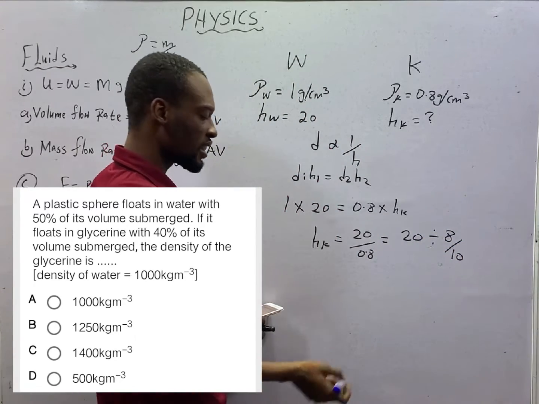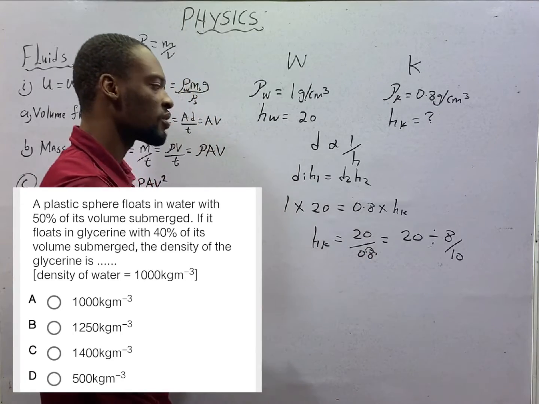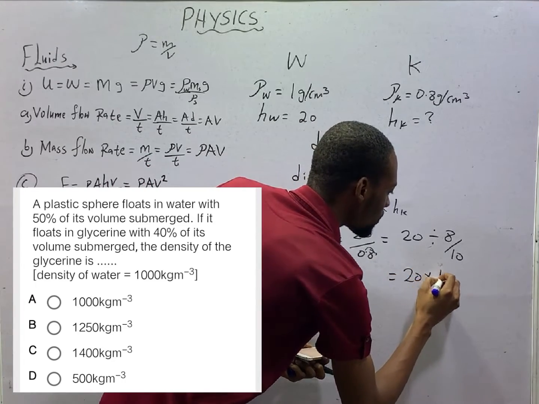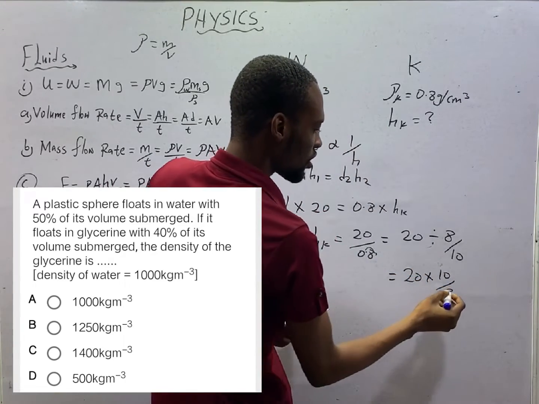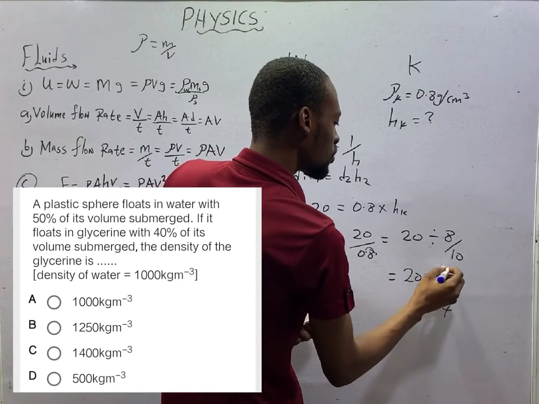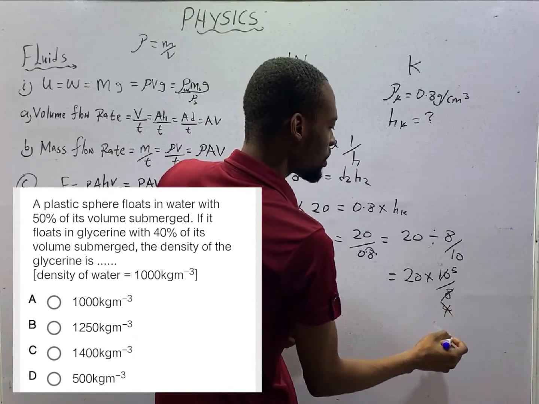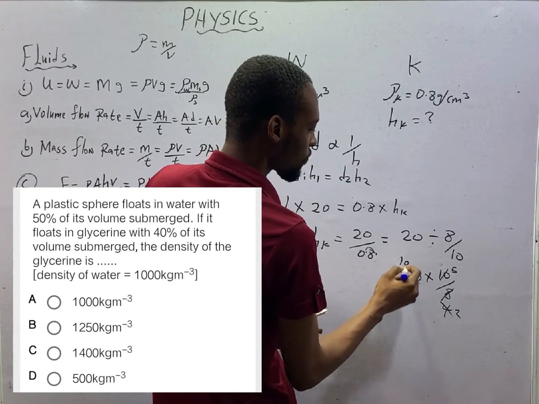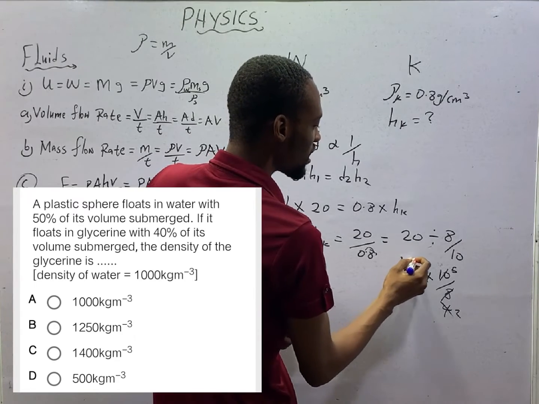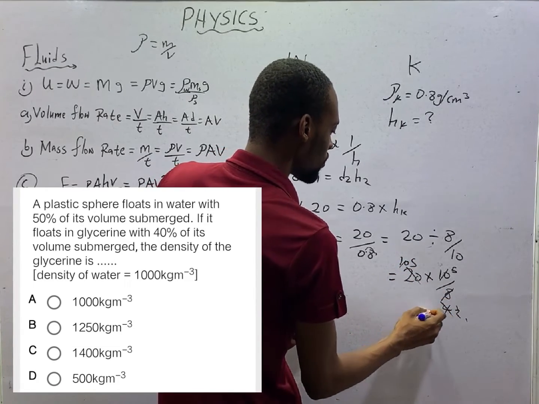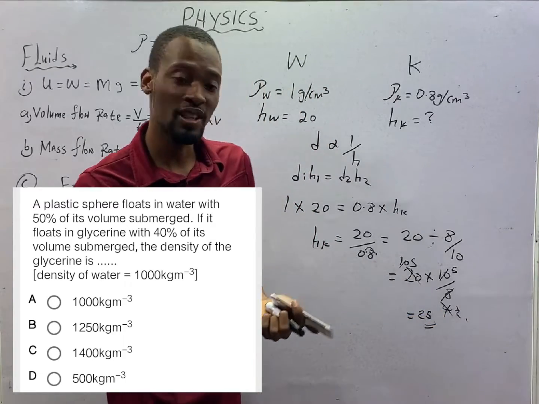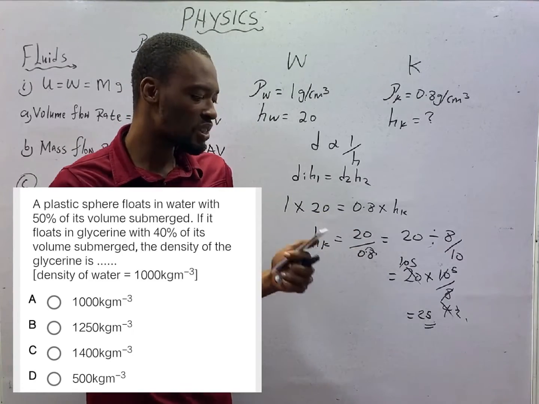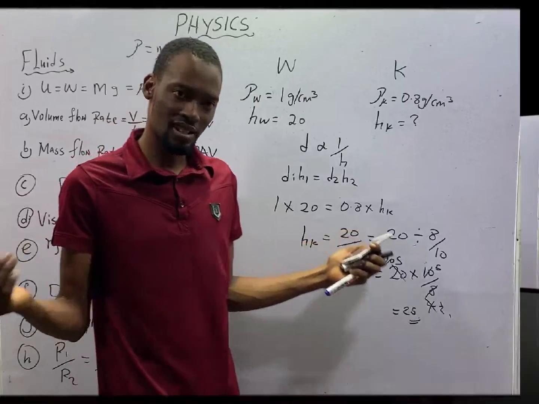0.8 is the same thing as 8 over 10. Once you move this once, you get to the end. So that is 8 over 10. This is the same thing as 20 times 10 over 8. 2 into 8, 4. 2 into 10, 5. 2 into 4, 2. 20 into 2, 10. 5 here, 2 here, 5. 2 here, 1. 5 times 5 is 25. Ladies and gentlemen, you don't need to understand what I did, but if you understand, nice one. 20 divided by 0.8 is 25. So the answer is 25 centimeters.